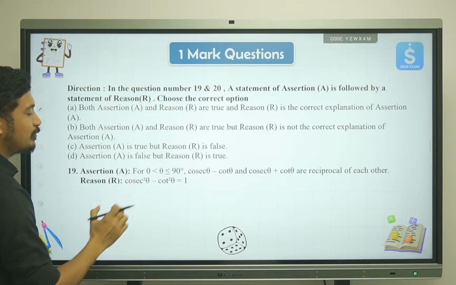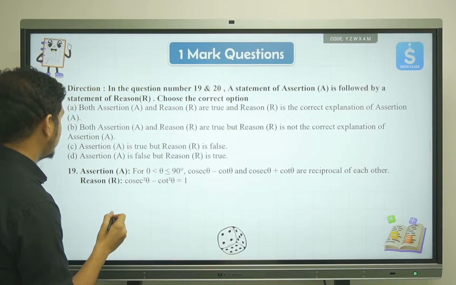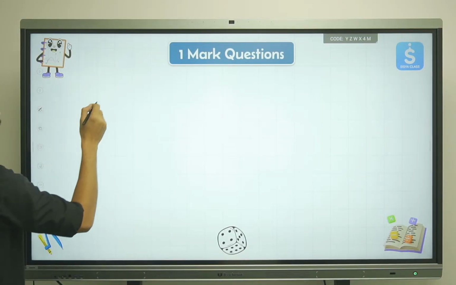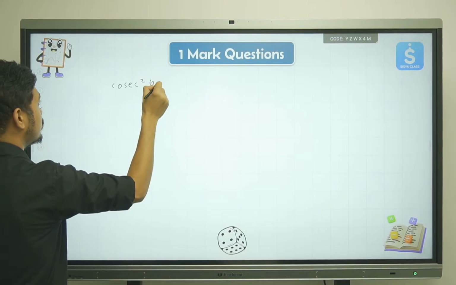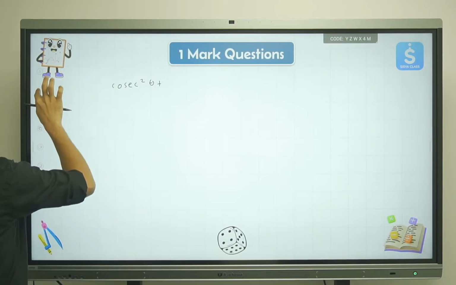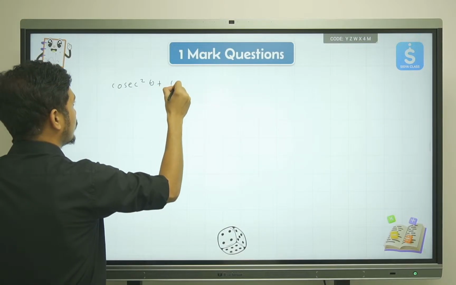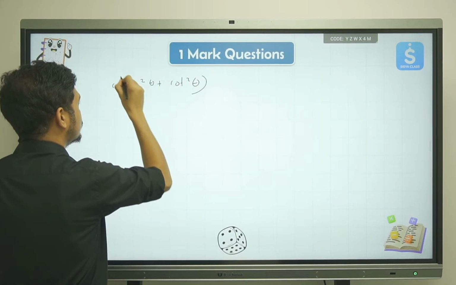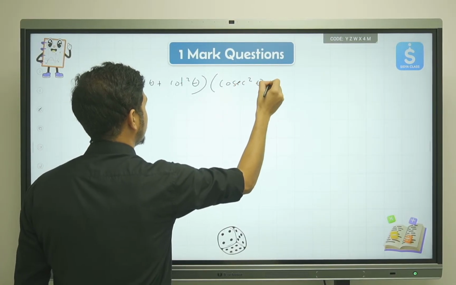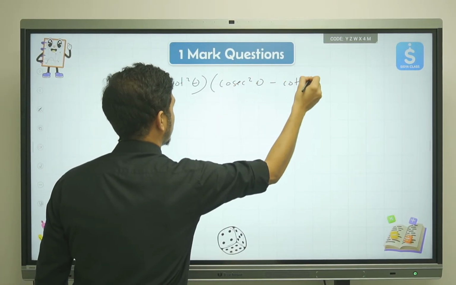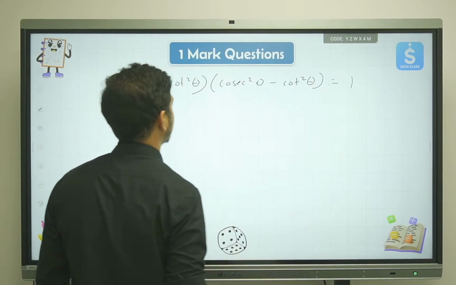This is written in the form a square minus b square, so we can write it as a plus b into a minus b. So cosec theta plus cot theta into cosec theta minus cot theta will be equal to 1.